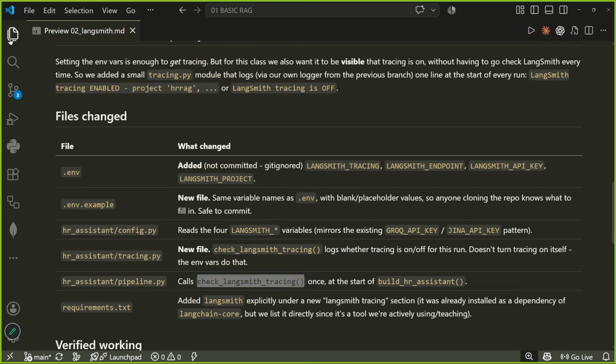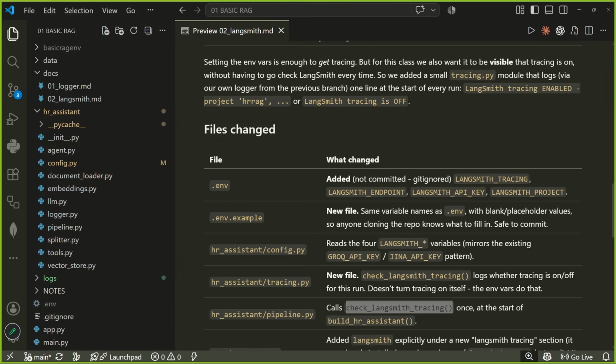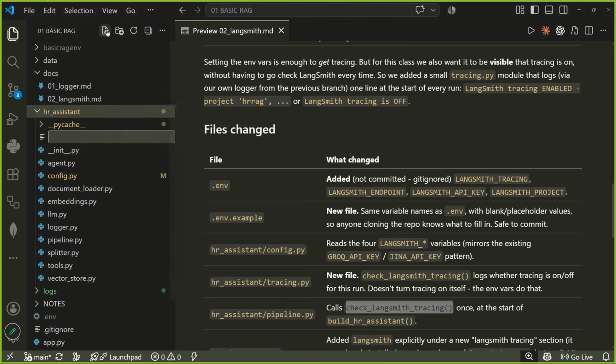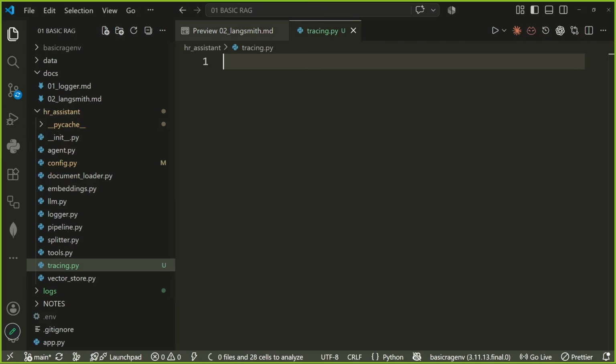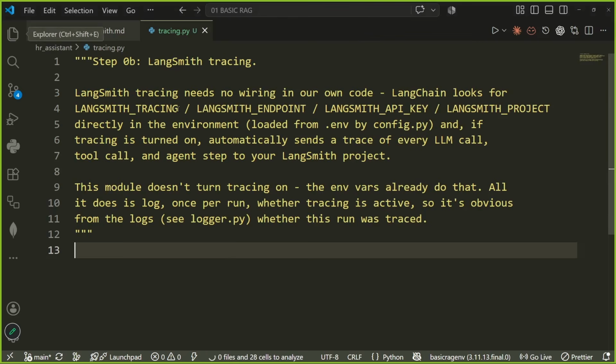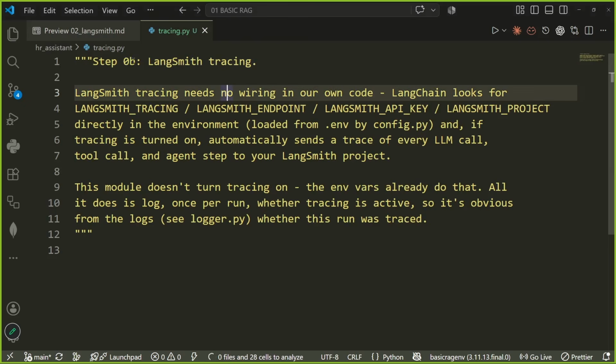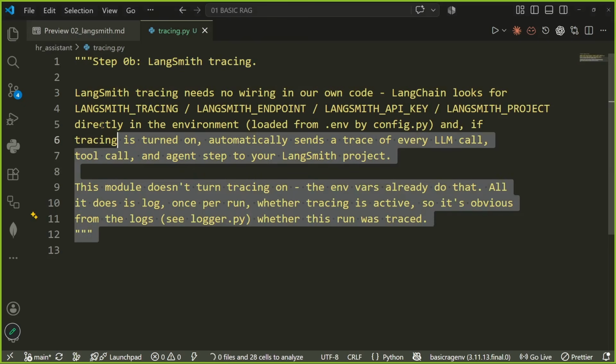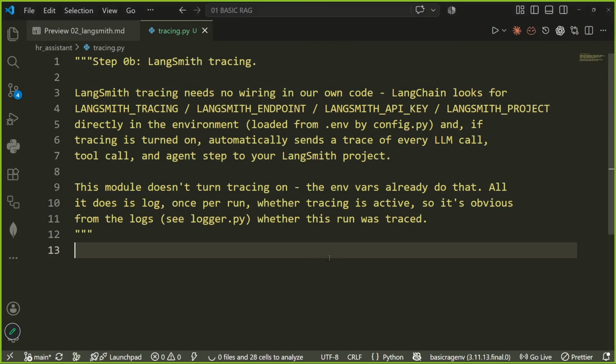So let us go ahead and do that. What I would do is, I would go here, I would make a new file over here. This would be tracing.py. Okay. In this tracing.py, let us add the information. This is also the 0th step. We do this before we start the project. Okay. I did not start it because it would have complicated things for you.